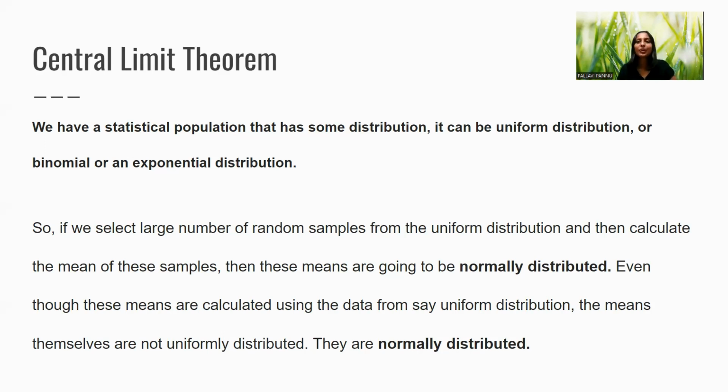What the central limit theorem says is, if we select a large number of random samples from the uniform distribution and then calculate the mean of these samples, then these means are going to be normally distributed. You might have a doubt: I have taken random samples from the uniform distribution, but now it is saying the means of these samples are normally distributed. That's what the central limit theorem says. Even though we calculated the means using data that is itself uniformly distributed, the means themselves are normally distributed.